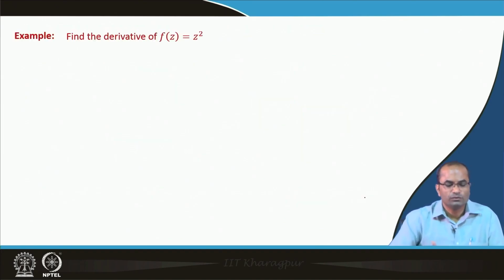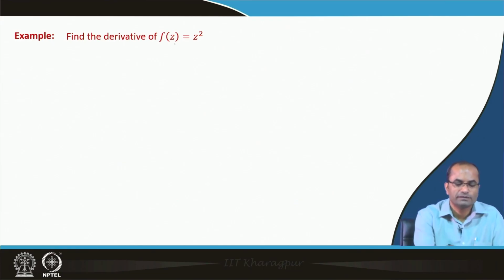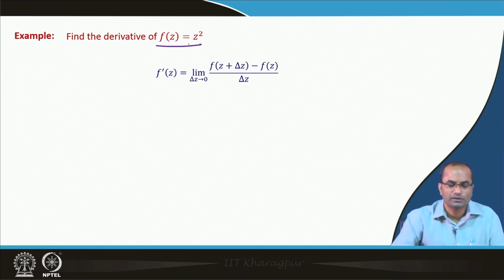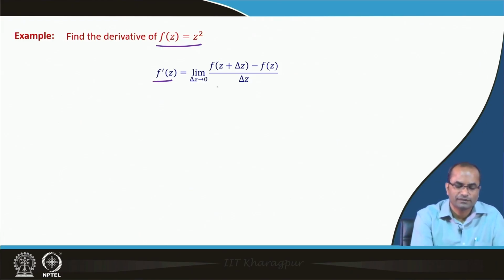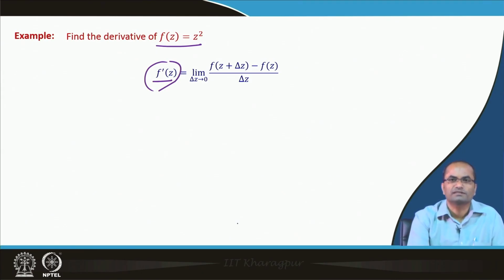Okay. Let us look at a simple example of how to find the differentiability, or how to find the derivative. Find the derivative of f(z) equal to z square. We will use the fundamental definition: if this limit exists, then we can say that this is f prime of z. We assume that this limit exists because we know in this example the limit is going to exist. We have taken a general point z here; we did not fix the point.